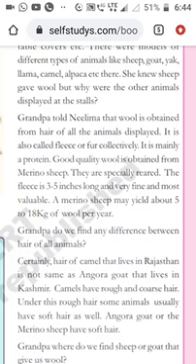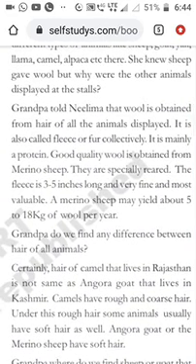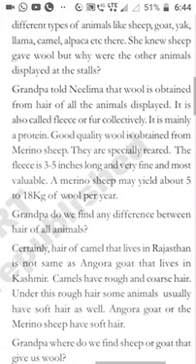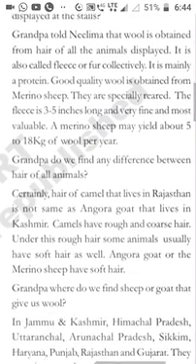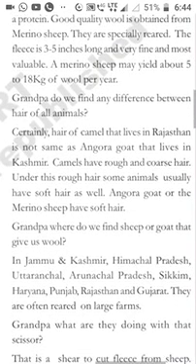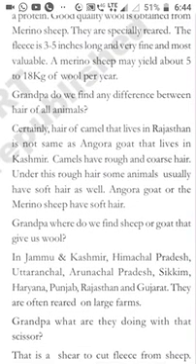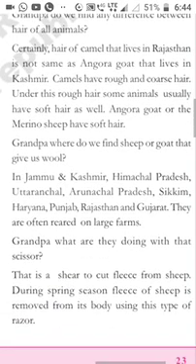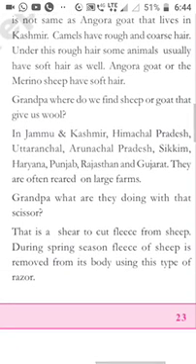So the camel which lives in Rajasthan has very rough and coarse hair, and the Angora goat which lives in Kashmir and the merino sheep have very soft hair. So, Grandpa, where do we find a sheep or goat that gives us wool? Where do we have to find the sheep or goat that gives wool to us?